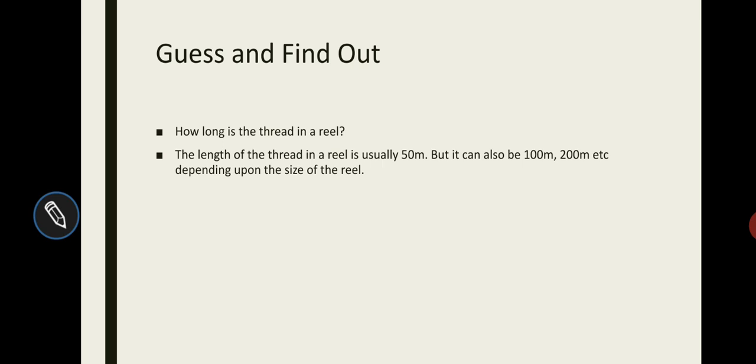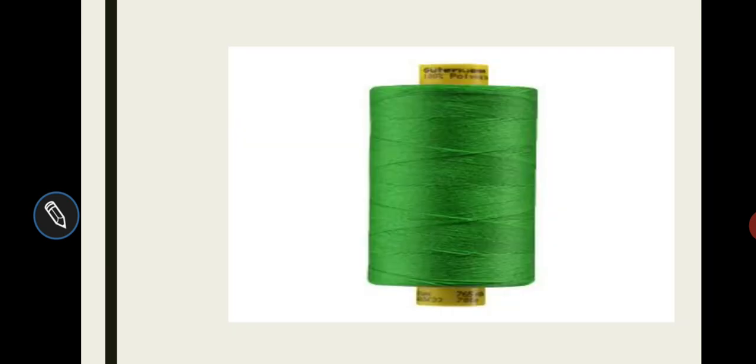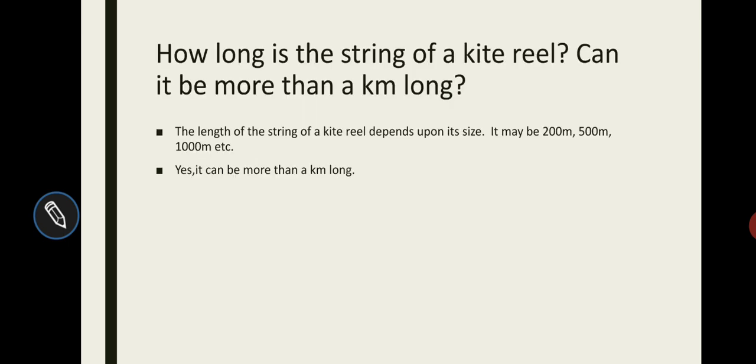Come to the question. The first question is, how long is the thread in a reel? Answer. The length of the thread in a reel is usually 50 meters, but it can also be 100 meters, 200 meters, etc., depending upon the size of the reel. This is a picture of a reel and the color of the thread is green. Now come to the next question.